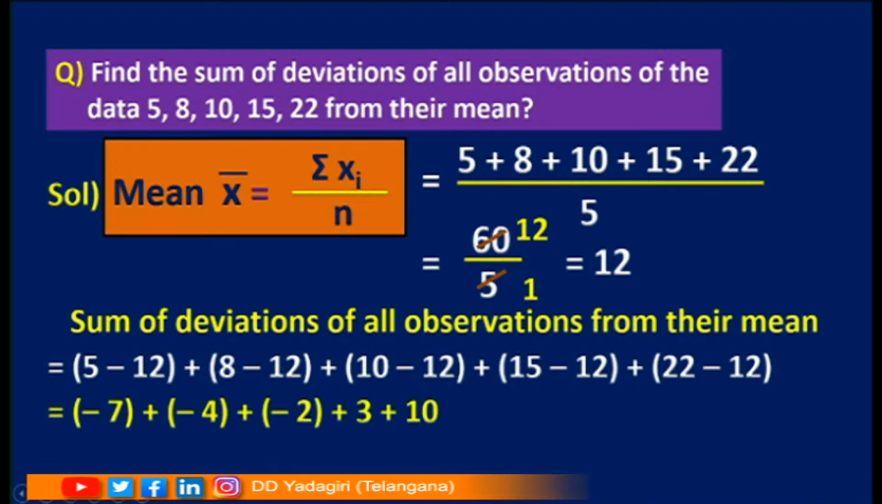So if you do like this, what I am getting here is minus 7, minus 4, minus 2, 15 minus 12 is 3, 22 minus 12 is 10. If I add minus 7 plus minus 4 plus minus 2 plus 3 plus 10. See children, here we have 3 negative values. So I have to add them. 7 plus 4, 11, 11 plus 2, 13. So I will get minus 13, 3 plus 10, 13. Minus 13 plus 13, if I cancel these terms, I will get 0. So what I am getting children here? Sum of deviations of all the observations of the data from their mean is 0.